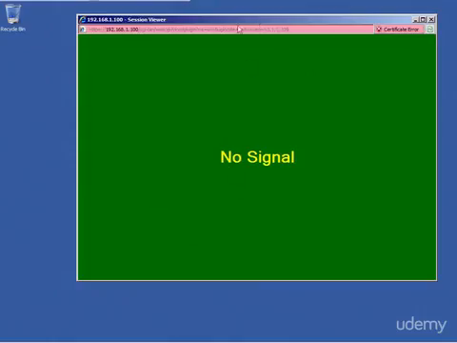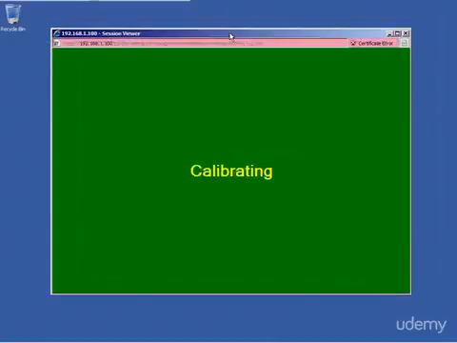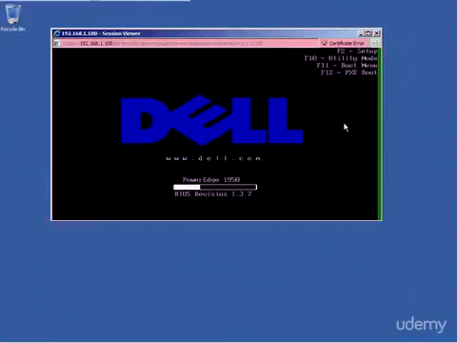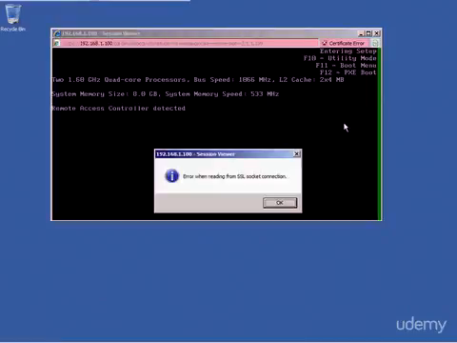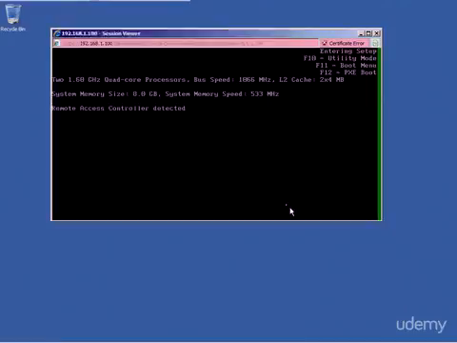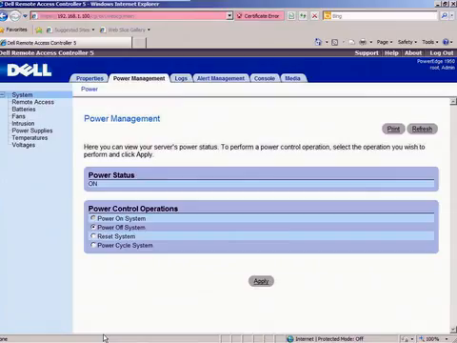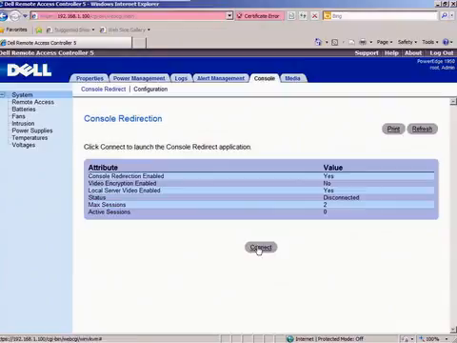And this time around, I'm going to go into my setup and make sure that VT, or virtualization technology, is turned on. So I'm going to go into setup and wait for setup to pop up. Open this thing up again.